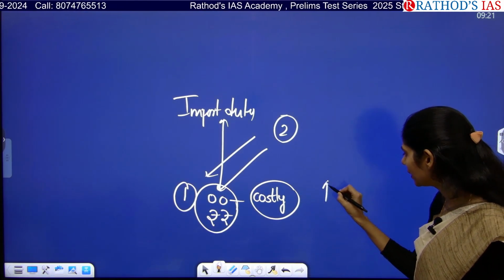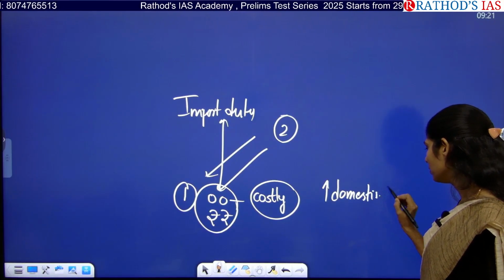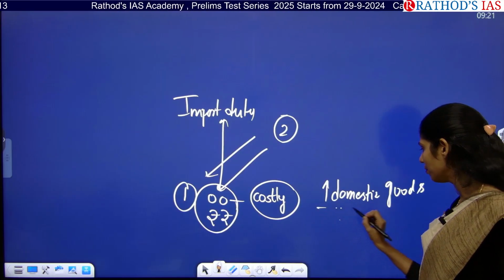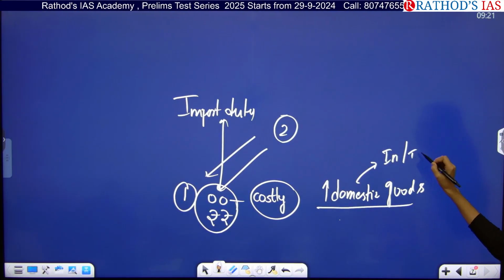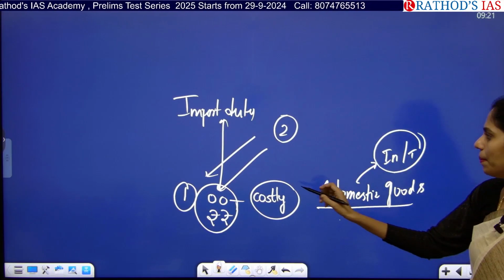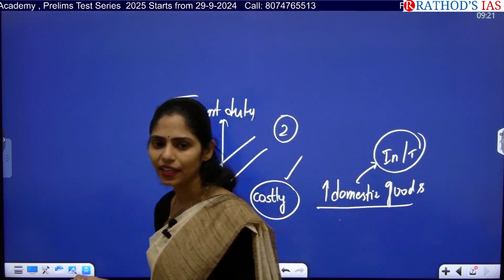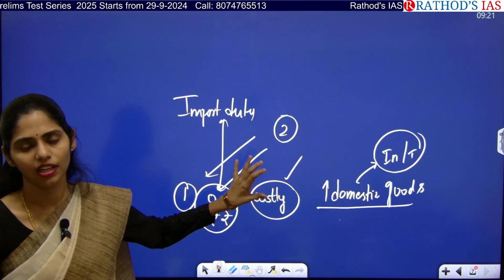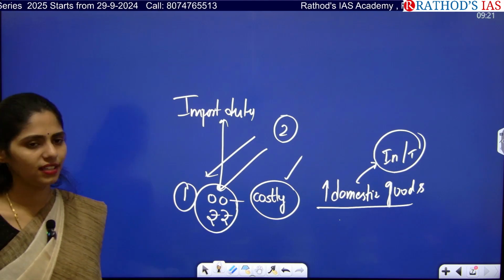So there will be an increase in demand for domestic goods, and because of this, indigenous industries will improve. Foreign goods will be less competitive in the market, which affects foreign countries' economies, and international trade will be affected. This is the thing which is mainly said here.